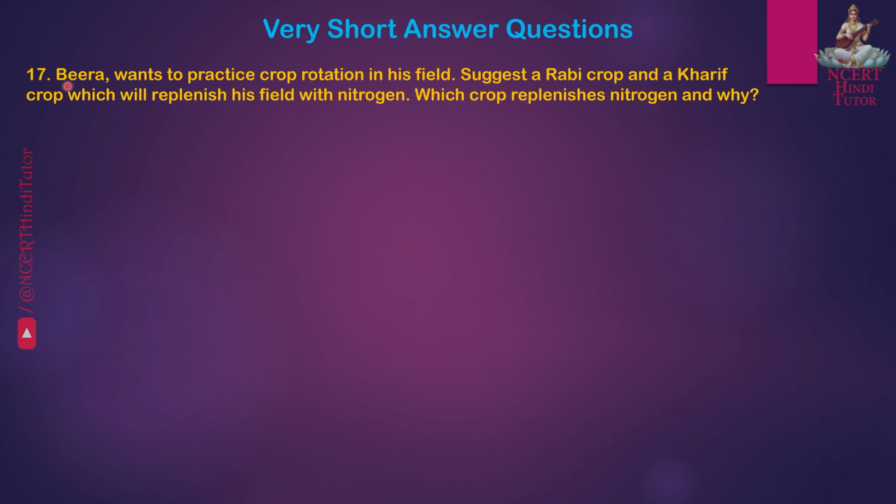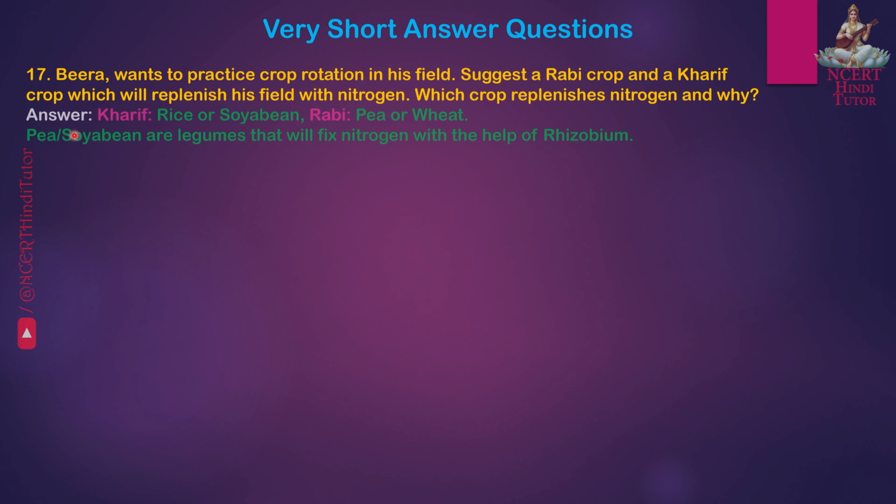Question 17. Beera wants to practice crop rotation in his field. Suggest a Rabi crop and a Kharif crop which will replenish his field with nitrogen. Which crop replenishes nitrogen and why? Answer: Kharif, rice or soybean; Rabi, pea or wheat. Pea or soybean are legumes that will fix nitrogen with the help of rhizobium.